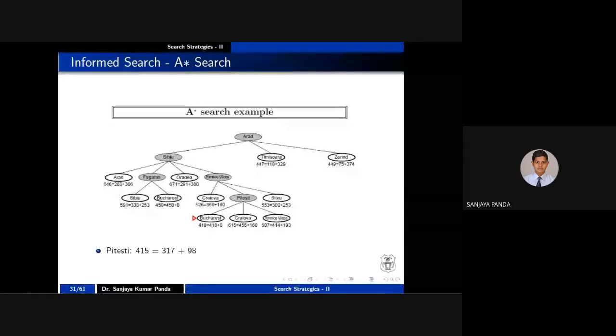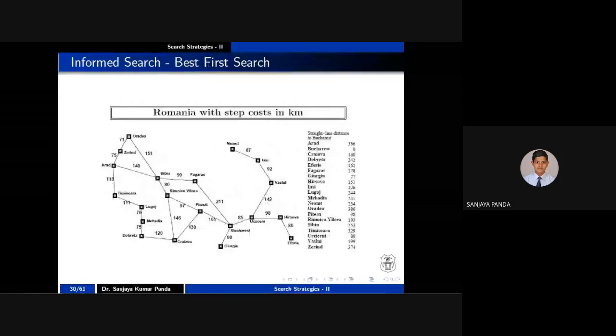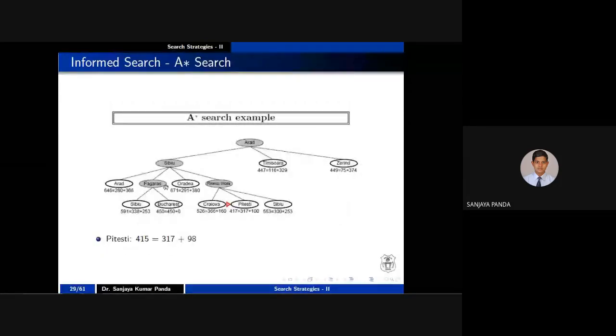So see this diagram. In this previous diagram, I have expanded F also. Right? No doubt F is not being optimal.